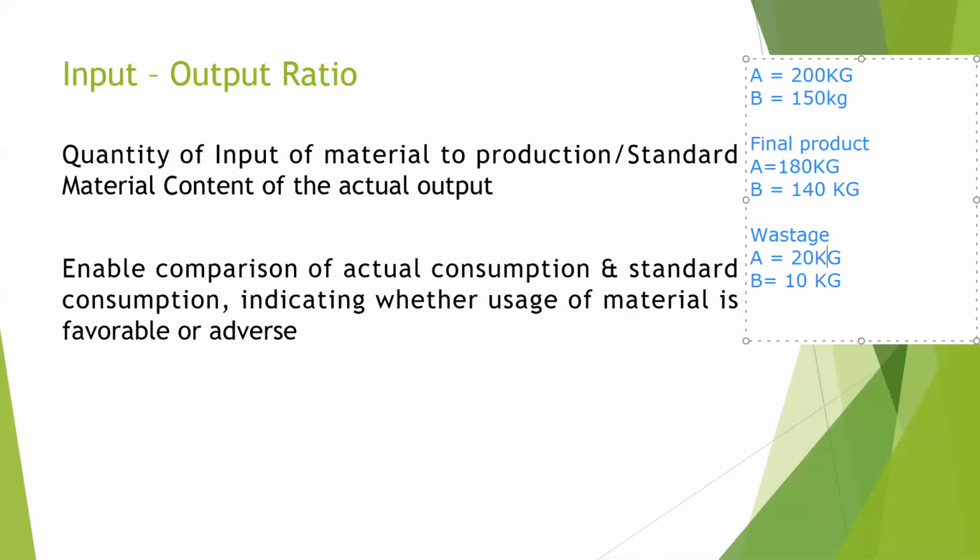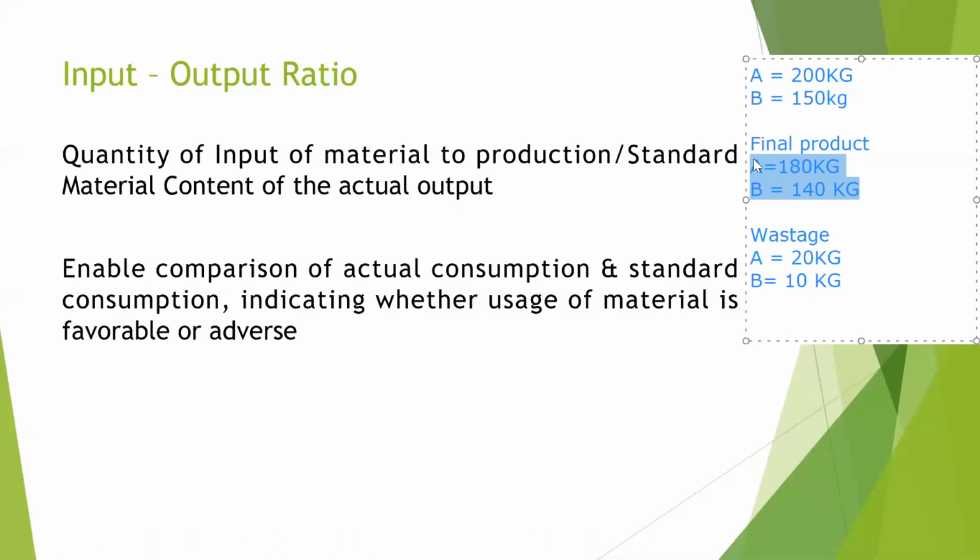Input-output ratio is nothing but the ratio of the quantity of input of material to the production process to the standard material content of the actual output. Higher the ratio, it would mean that wastage of the raw material is higher.